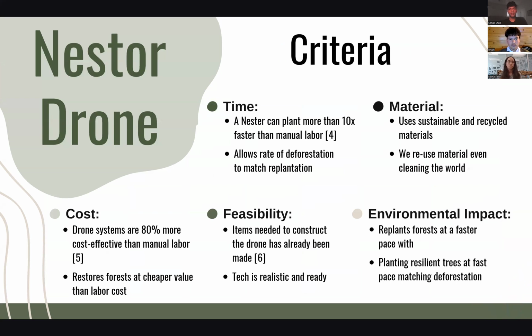Our final design is called a Nestor drone. The concept is inspired by the natural seed nesting behavior of birds like the Clark's nutcracker, which stores seed underground and unintentionally helps plant new trees. First, looking at time, the Nestor drone can plant seeds more than 10 times faster than manual labor. Increasing the planting speed helps reforestation efforts keep up with the current rate of deforestation.